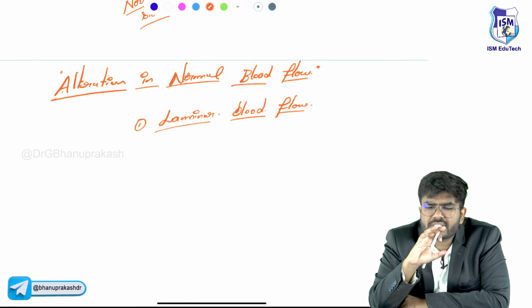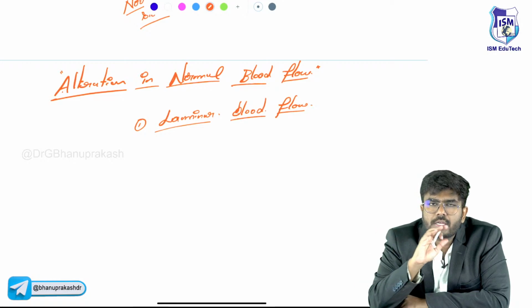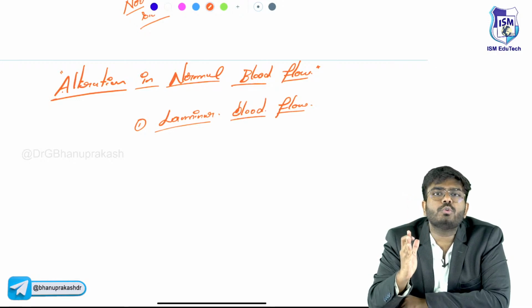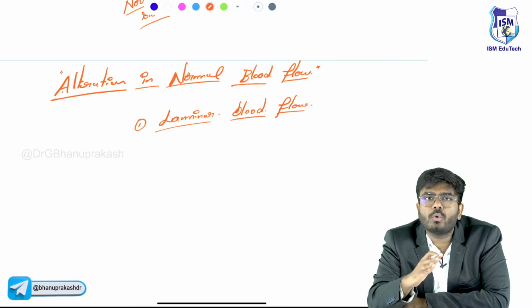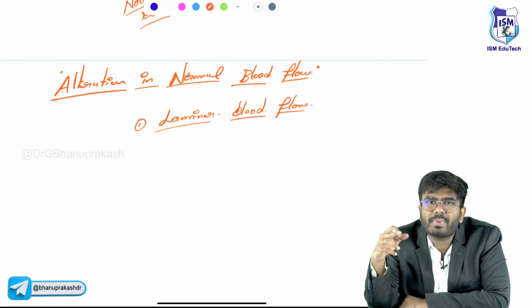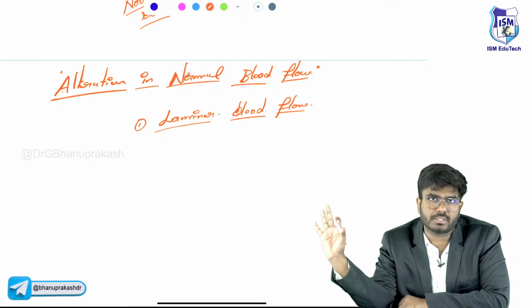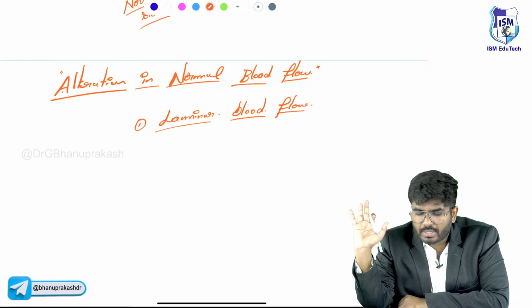The blood is going with such uniformity. They are going like soldiers, like how soldiers march. The blood cells are also going in a very perfect uniform fashion. They are not going in a sluggish way. They are not going in a haphazard, irregular way. No, it's going in a very streamlined fashion. So yes, laminar blood flow is there.